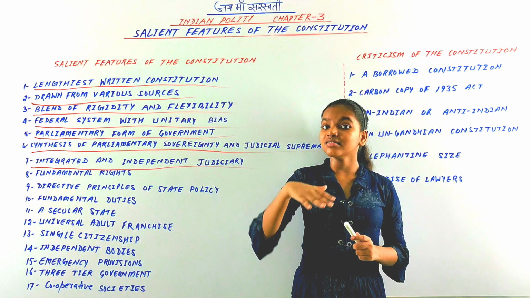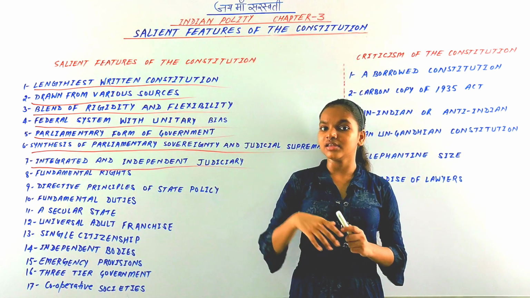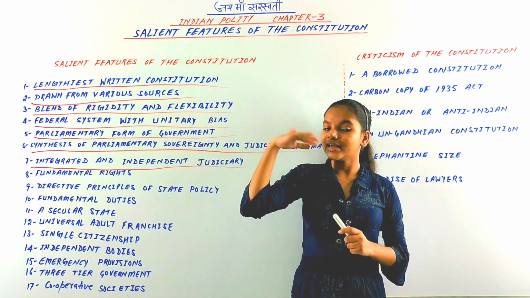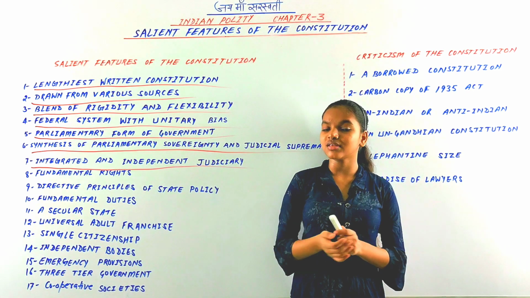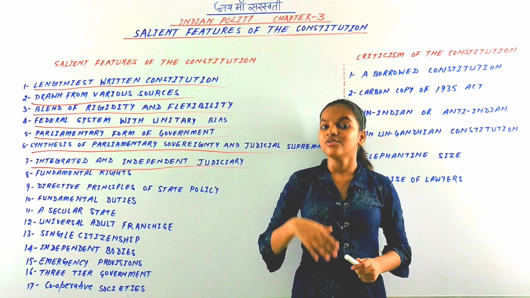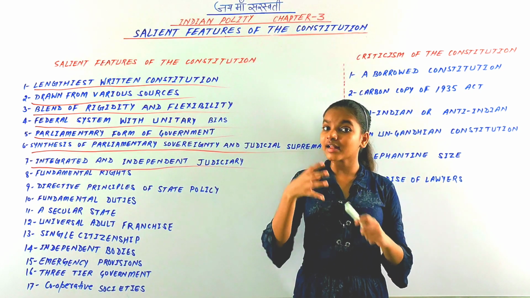So you can say that there is an integrated judicial system in India. On the highest level is the Supreme Court, below it are the high courts, and the lowest are the district courts, or any lower courts.